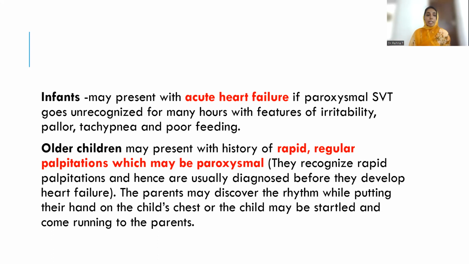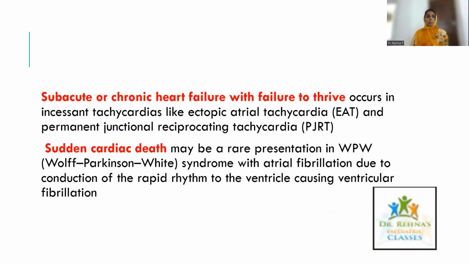So generally infants come to us with acute heart failure in case of SVT, but older children may just come with paroxysmal tachycardias. Another thing we may see is subacute or chronic heart failure with failure to thrive. This comes in case of incessant tachycardias like EAT and permanent junctional reciprocating tachycardias.